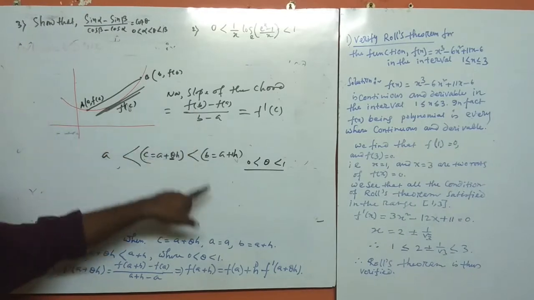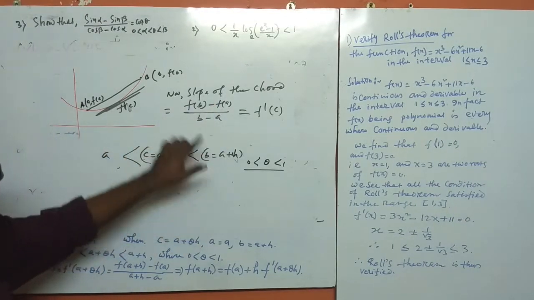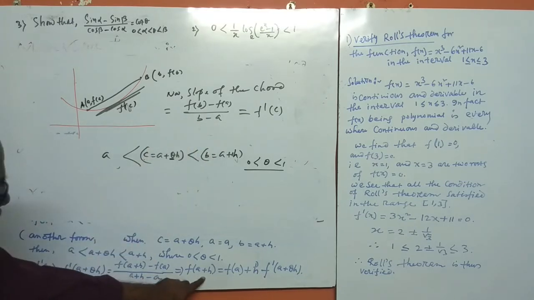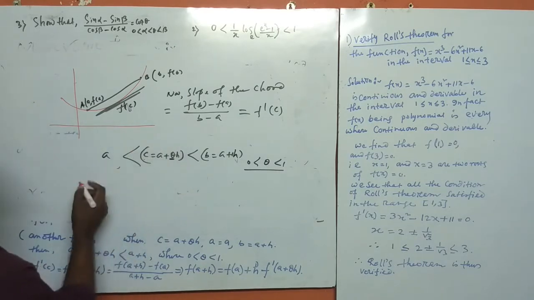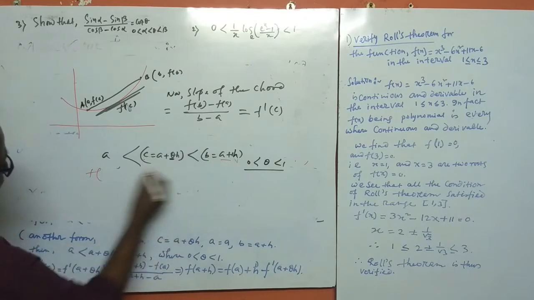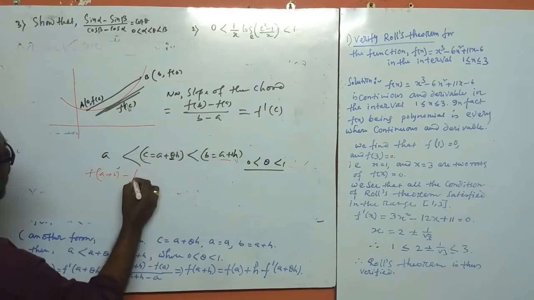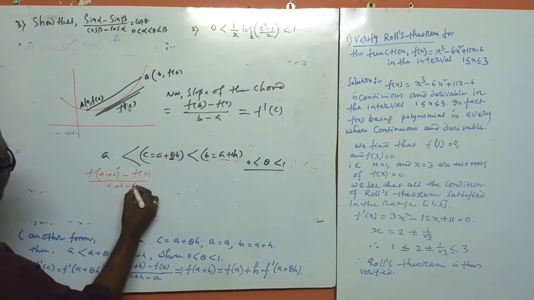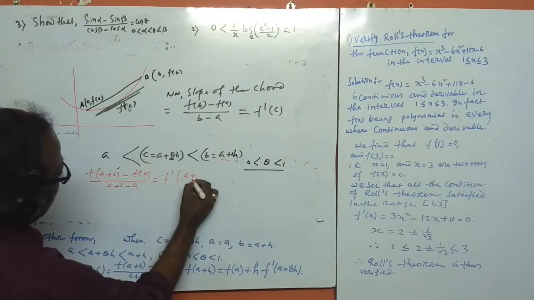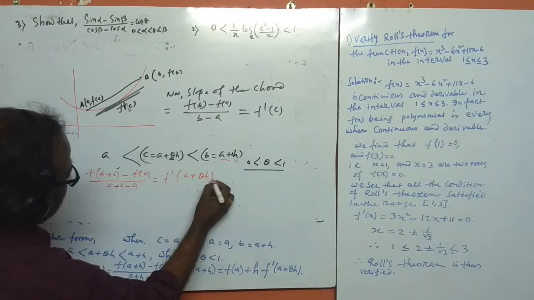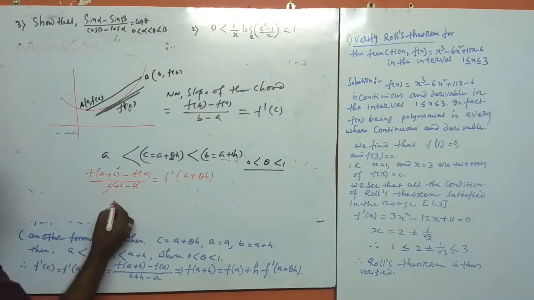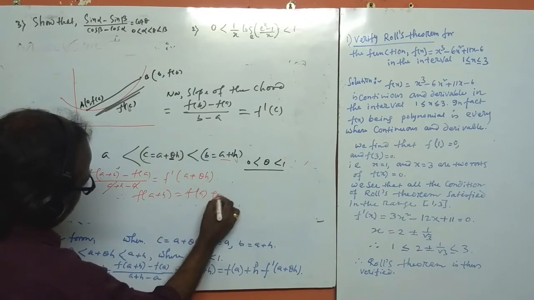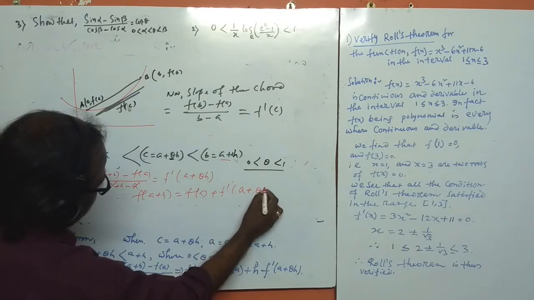We put A plus H in place of B, so B minus A is H. Therefore f of A plus H minus f of A is equal to f dash of A plus theta H. Therefore f of A plus H is equal to f of A plus H times f dash of A plus theta H.